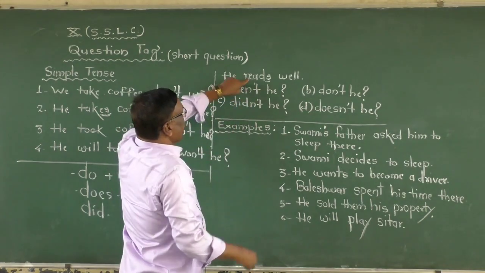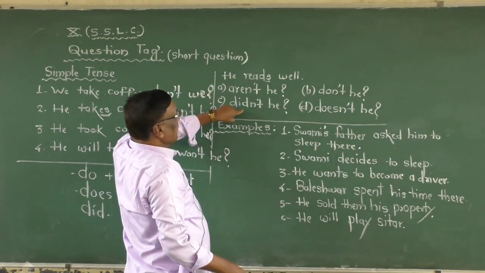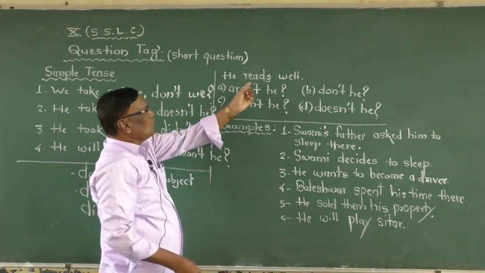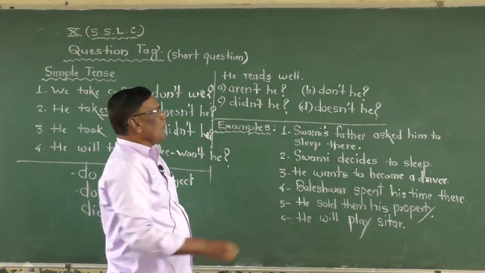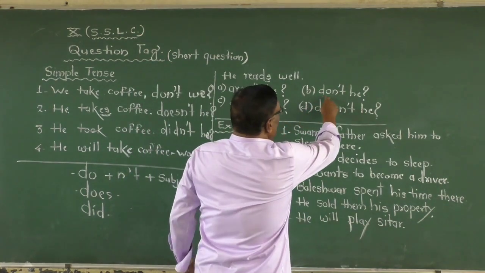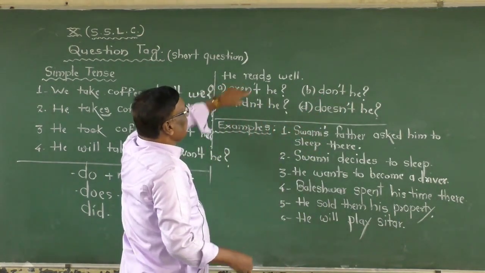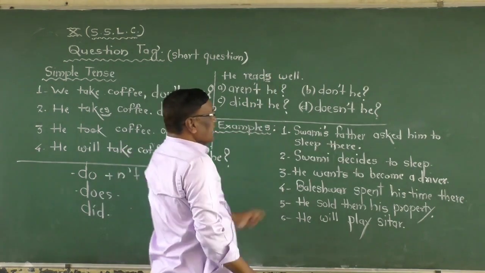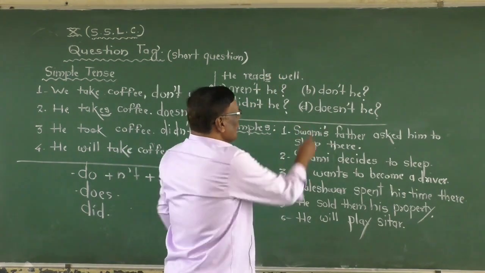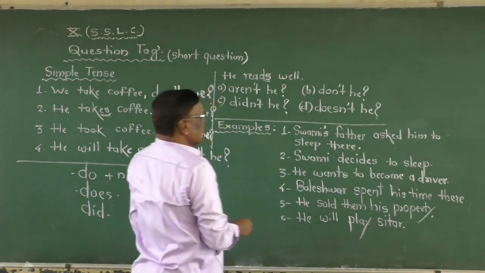If the verb is a past tense, you use did. Is the verb past tense? No. Then not didn't. Next, the word here, add yes here, then you use does. Means your answer is what? Doesn't.